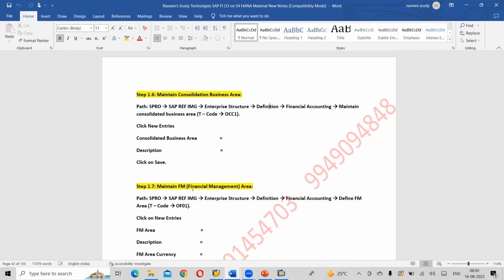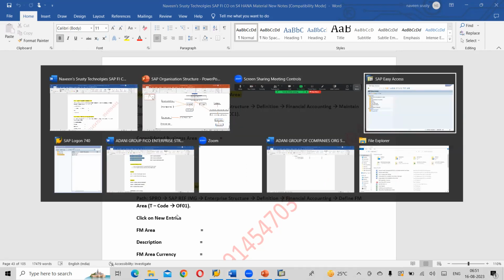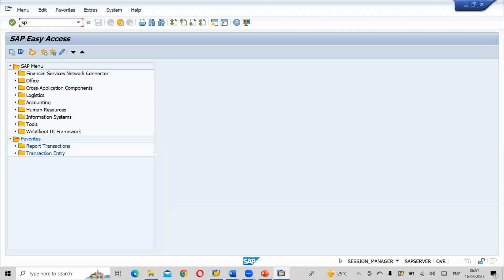Define FM area. Transaction code OF01. Transaction code OF01. Okay, so I'll go with the transaction code.